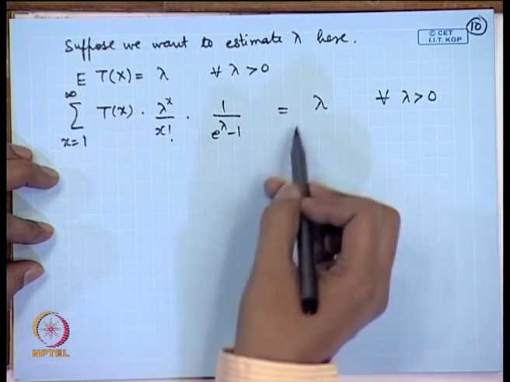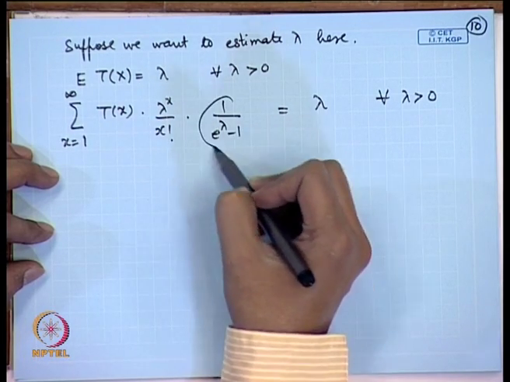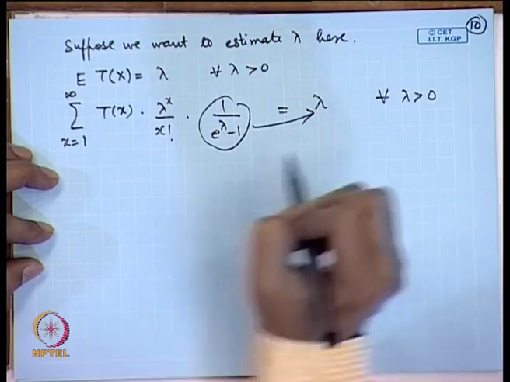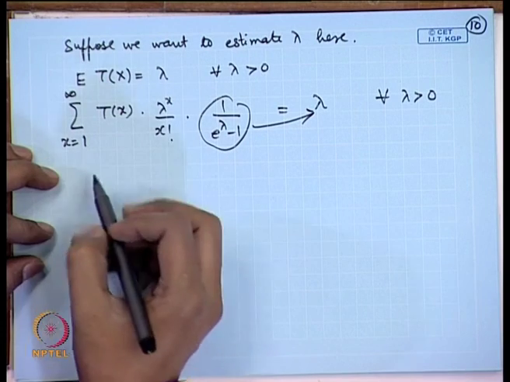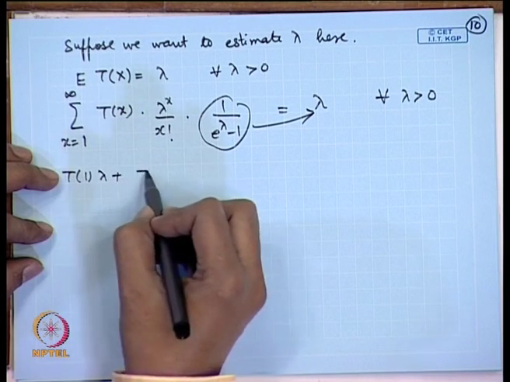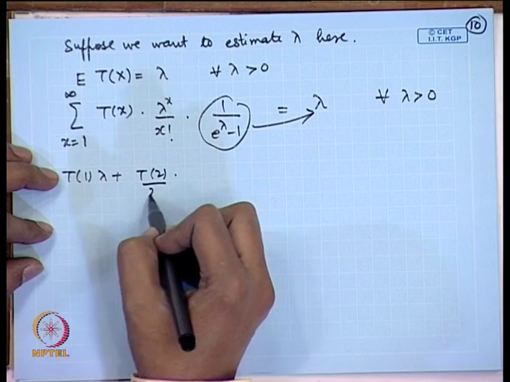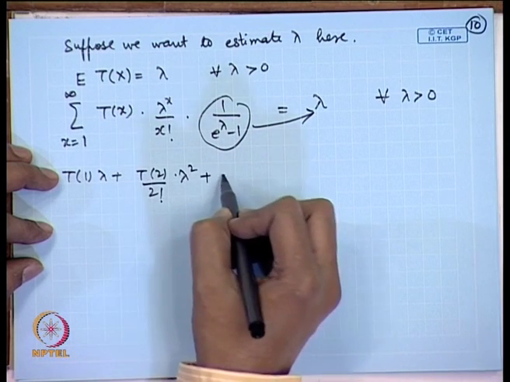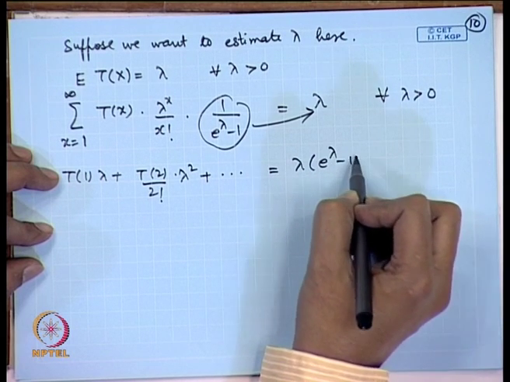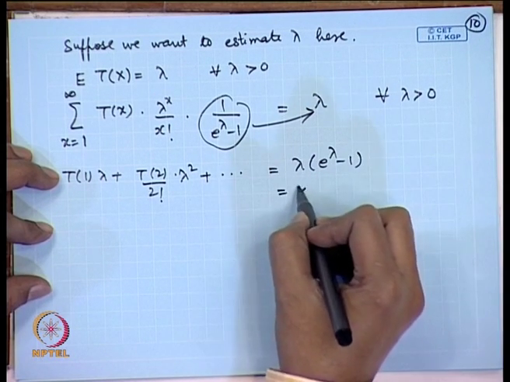Let us elaborately write down this equation. I take this term to this side, this becomes lambda into e to the power lambda minus 1, and then we expand this. So, I get T(1) lambda plus T(2) by 2 factorial lambda square and so on, that is equal to lambda into e to the power lambda minus 1, which I can expand.